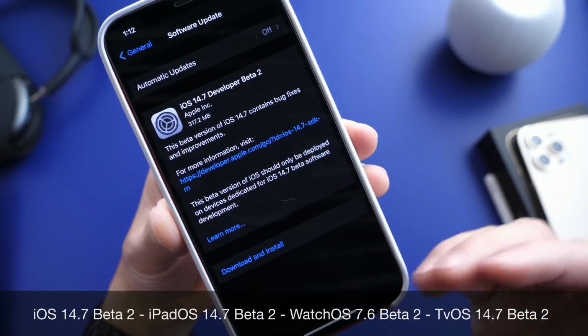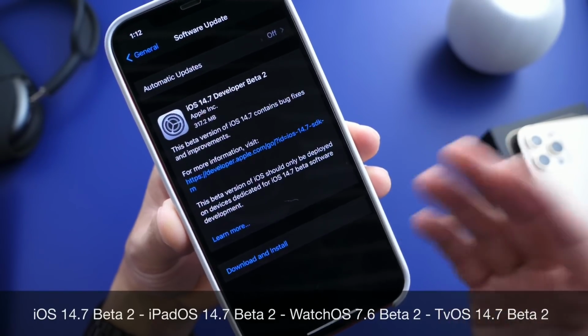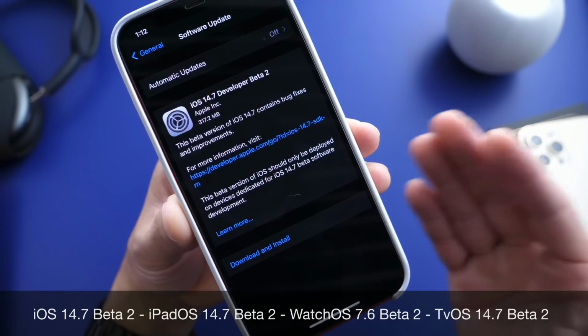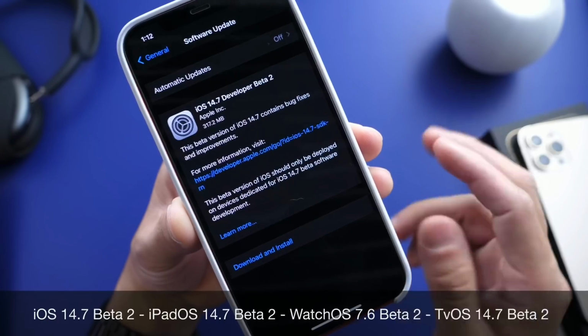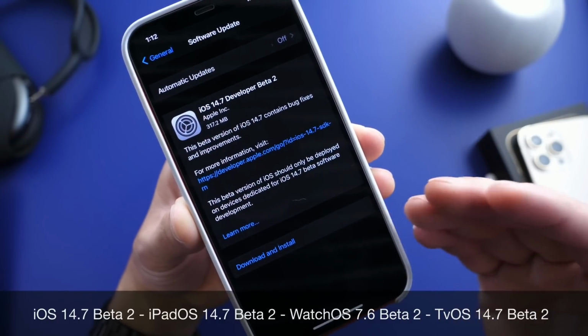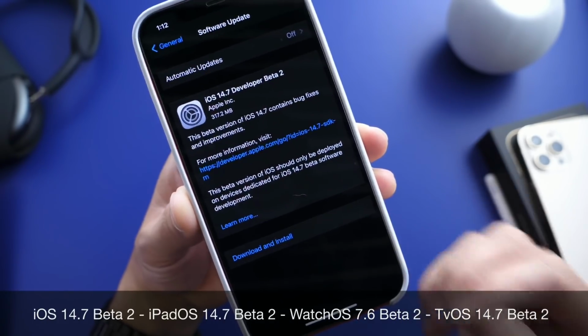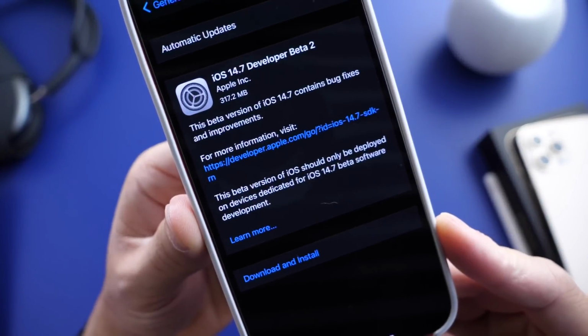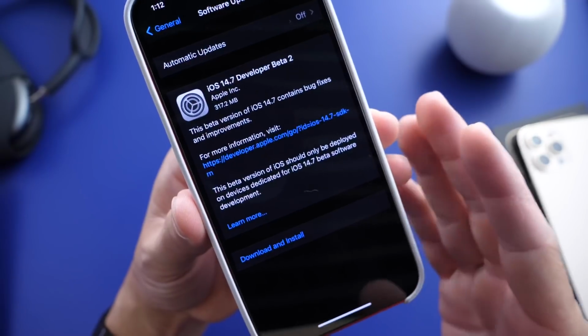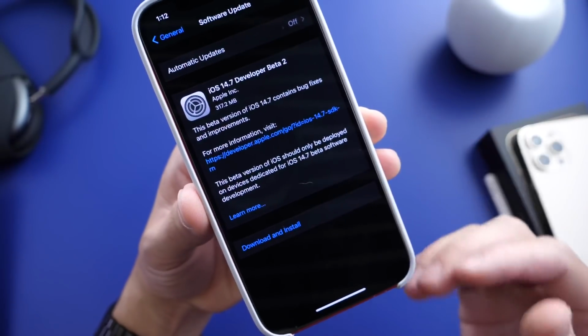And aside from iOS 14.7 Beta 2, today Apple also released iPadOS 14.7 Beta 2, of course. watchOS 7.6 Beta 2 is available, and tvOS 14.7 Beta 2 is out for registered developers. This one is coming in at approximately 300 to 360 megabytes. That's going to depend on the software that you're updating from and your device.